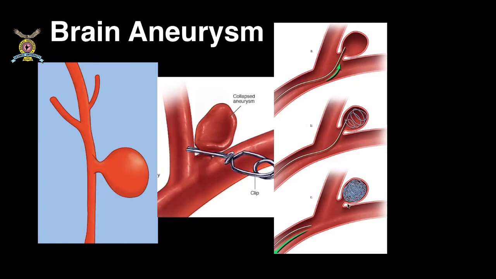So it will be a stable thrombus in comparison to the thrombus which is formed naturally in cases of acute stroke or the MI. So this will be an organized thrombus which will not result in any distal thromboembolism. Once the thrombus is formed, automatically blood will not enter into this part.